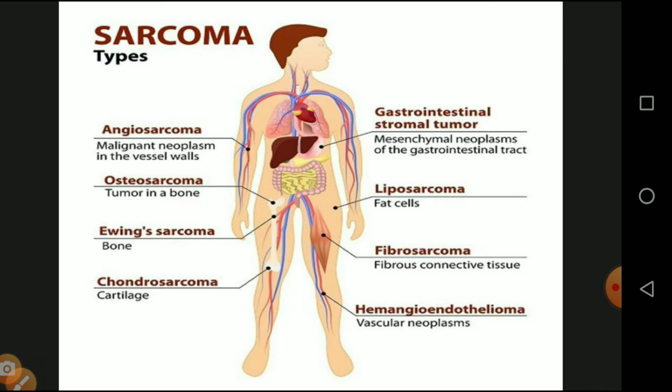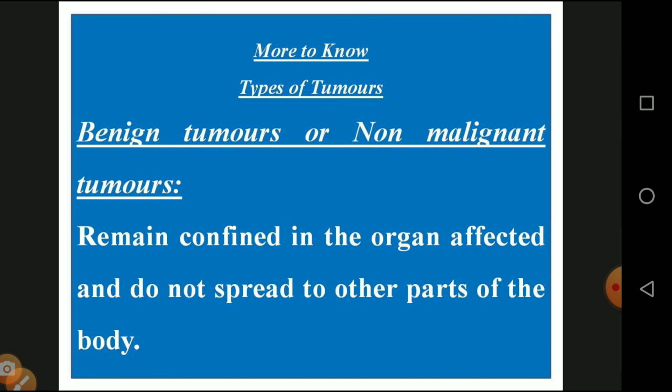So all these things are caused in the muscular and the connective tissues. And we will see the two different types of questions, the more-to-know question and the 2 mark question. Benign tumors are non-malignant tumors, and then there are malignant tumors. What is a non-malignant tumor? Remember this: it is confined to the organ affected and does not spread to other organs of the body. It is affected in one place. It is not affected in the neighboring places. So this is called a non-malignant tumor.